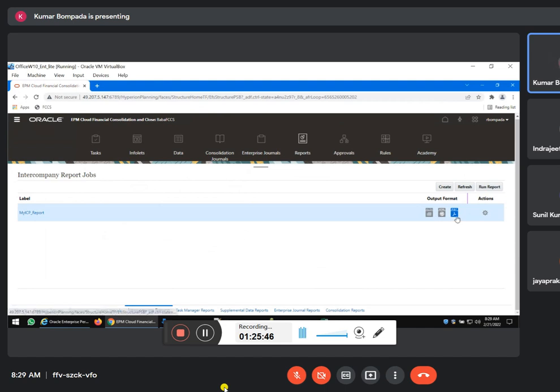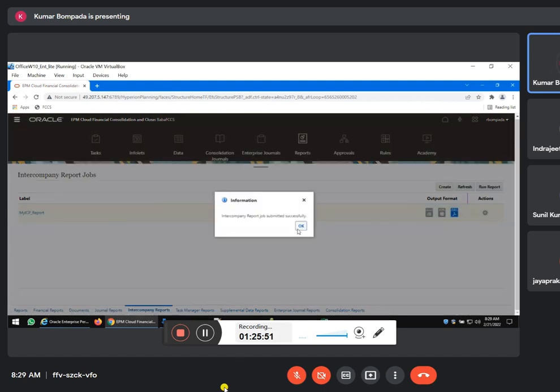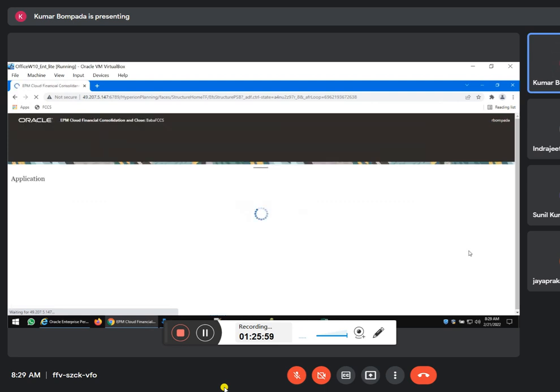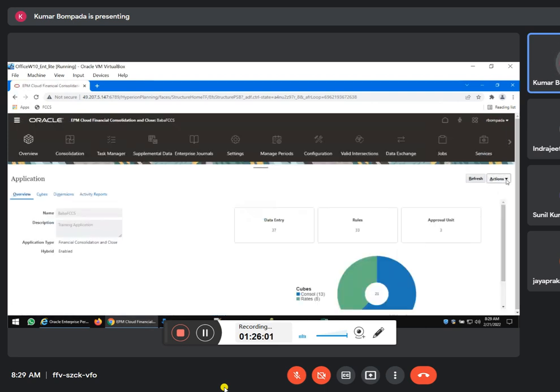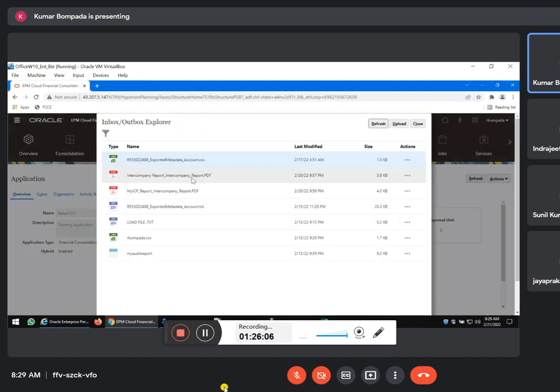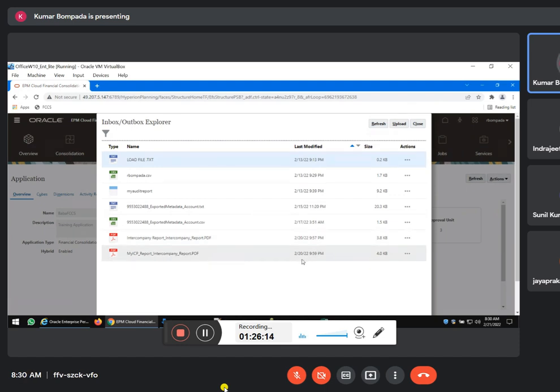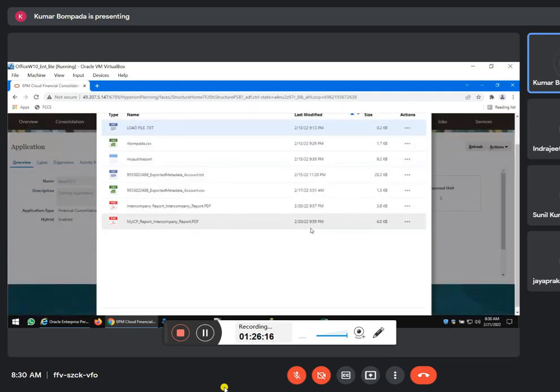Okay, then when you click on the submit button, it will be generated in our inbox and outbox. Sorry. Go to your overview, click on actions, inbox, outbox, explorer, see, ICP report, it is generated here. So last date modified, you can see here. See, 22/22, right?